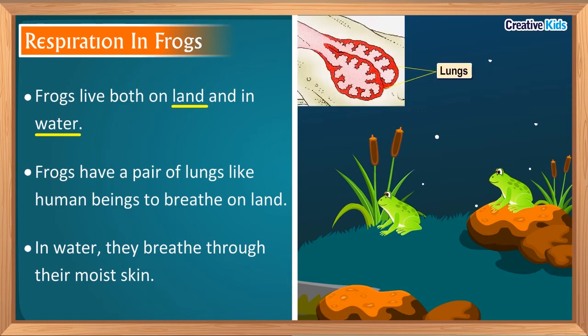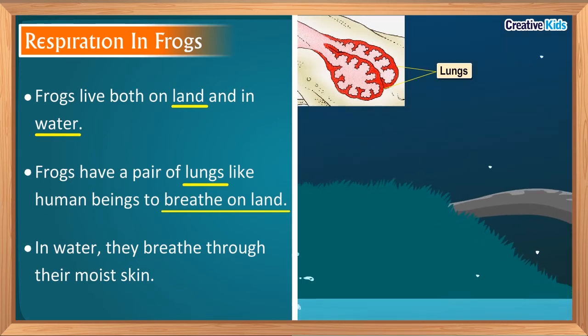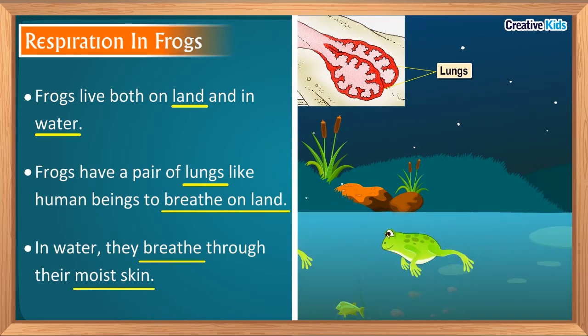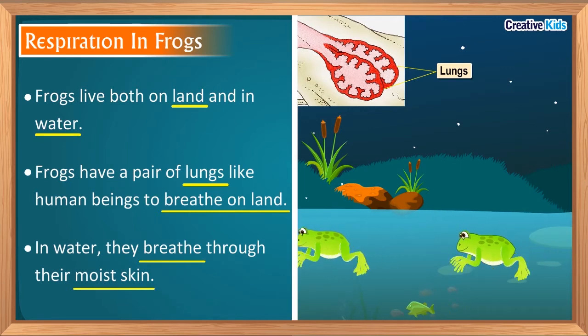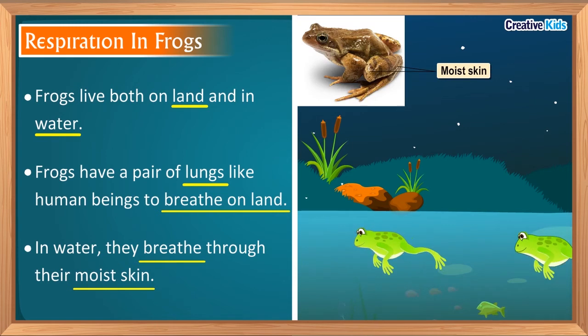Frogs have a pair of lungs like human beings to breathe on land. So on land, frogs breathe through their lungs. Do frogs breathe through these lungs in water also? Absolutely not. In water, they breathe through their moist skin. So, frogs breathe through lungs when they are on the land, and when they are in water, they breathe through the moist skin.